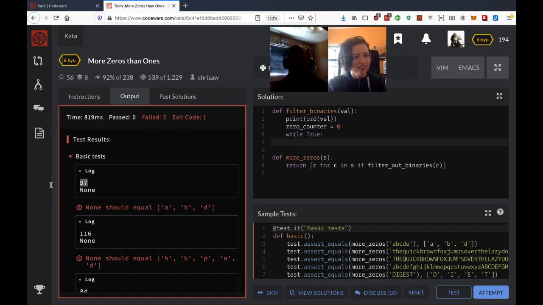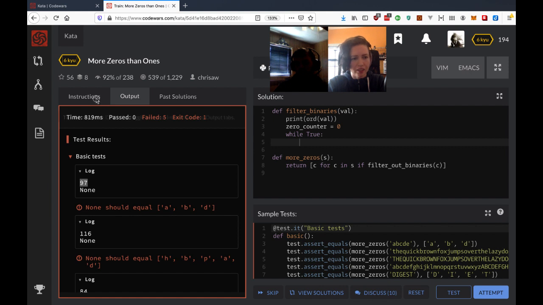So basically what I've got is zero counter equals 0, and then while val greater than 0, right? Because we don't want this to run forever. We only want this to run until we've shifted the value to the right enough times that there are no bits left, right?